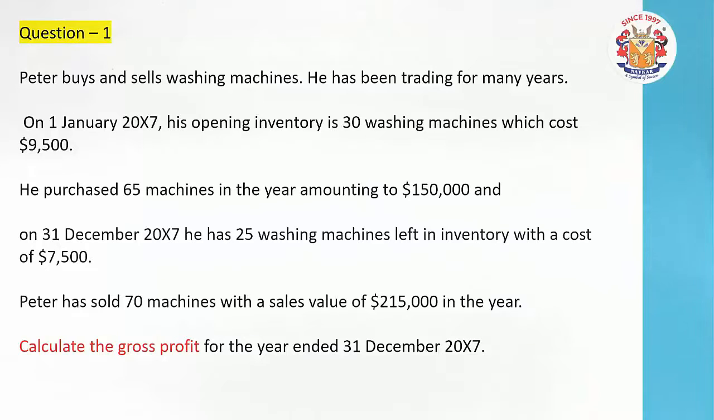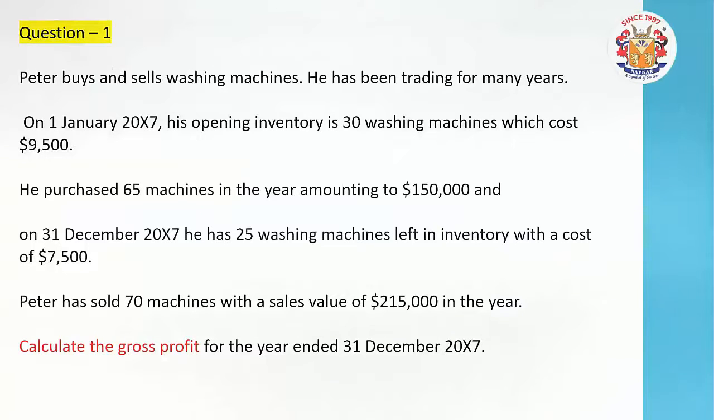See, throughout the year, some machines were purchased and sold, purchased and sold. Here 25 machines were left at the end of 31st December 2007. It's a very simple logic: it was 30 earlier, 65 were added, and 25 are left with us. The other machines, where did they go? Friends, obviously they have been sold. So here the sales have also been given to you: 70 machines having a sales value of $2,15,000 in the year.